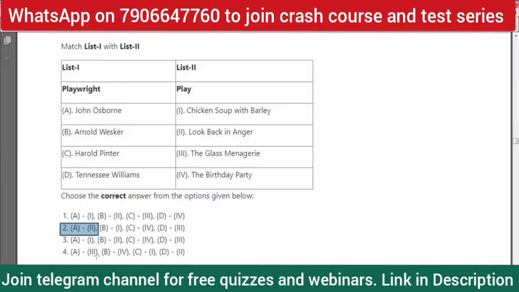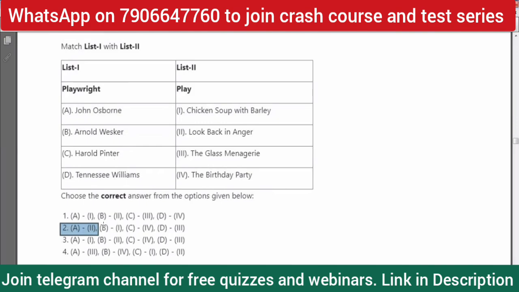You don't even have to read all the other options. You can just know one sure shot: John Osborne, Look Back in Anger, you match it A2, and you can easily eliminate all the other options. It is as simple as that.